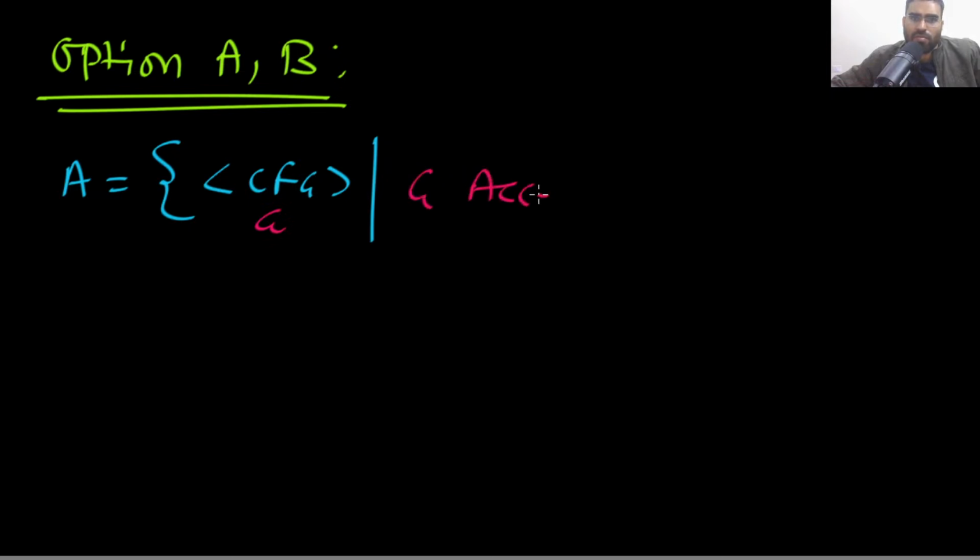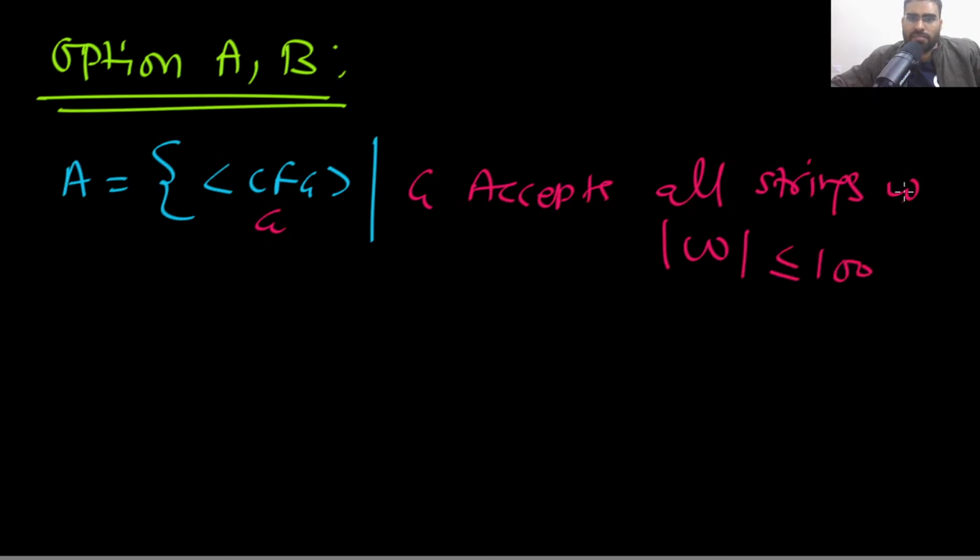Okay, see, option A, option B. What is option A saying? There is a context-free grammar G, and the question is asking: G accepts all strings w whose length is less than or equal to 100.